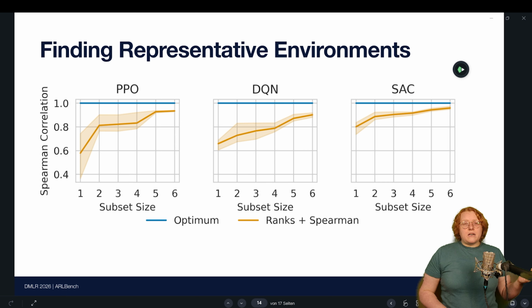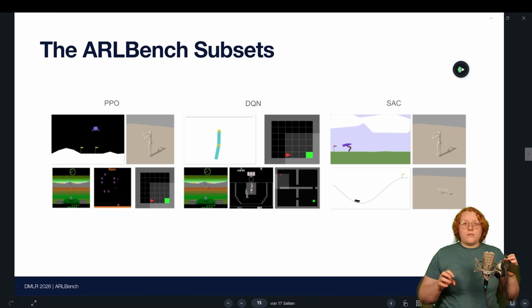So what we then did is we chose a size where we thought we had a very good trade-off between runtimes. So obviously choosing fewer environments decreases our total runtime, but also a good correlation to the actual true performance. And that means we ended up with 5 environments for PPO and DQN and 4 environments for SAC, which, according to our analysis, are very, very predictive of performance landscapes for the whole set of environments. And this is quite nice, because obviously this means a lot less evaluation. And it actually also holds in practice.